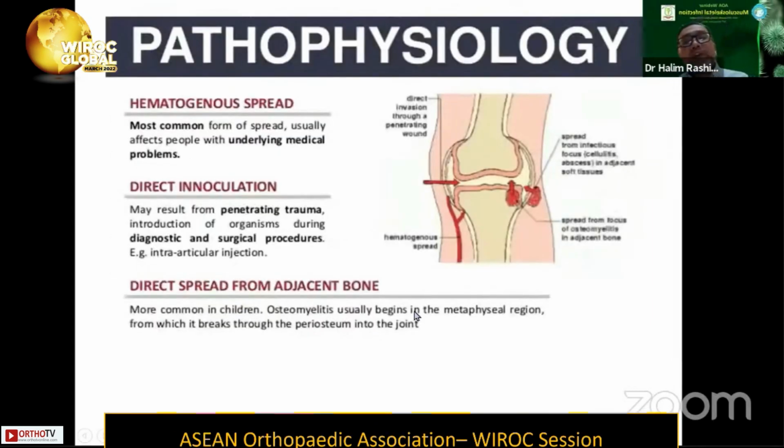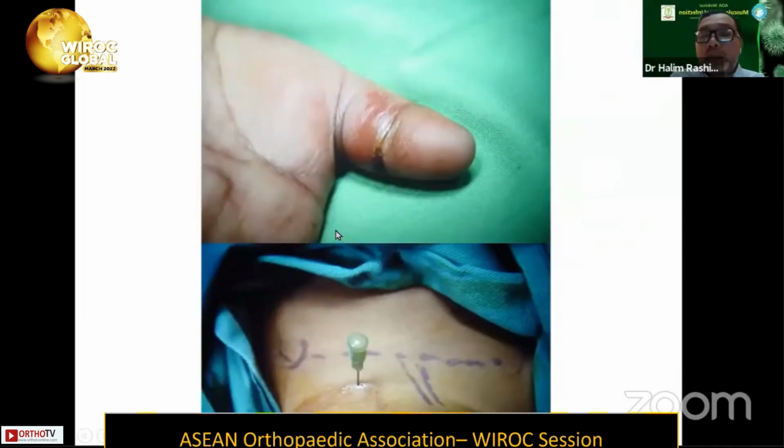For the pathophysiology, this picture shows how hematogenous spread comes to the joint, which is the most common way of getting septic arthritis. Sometimes we get a direct inoculation from a penetrating trauma to the affected joint, and occasionally a direct spread from adjacent bone, especially in cases of metaphyseal osteomyelitis. This is an example of a child who initially presented with flexor tenosynovitis but ended up also having septic arthritis of the hip, and this is the most common way of spreading of the infection, through the blood supply.